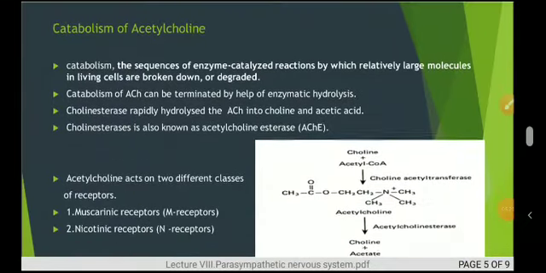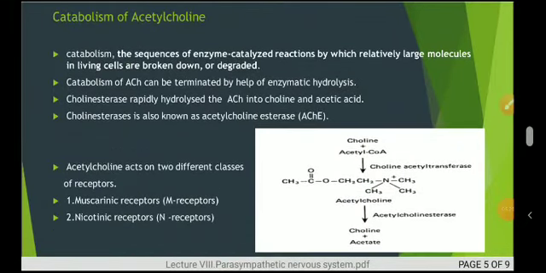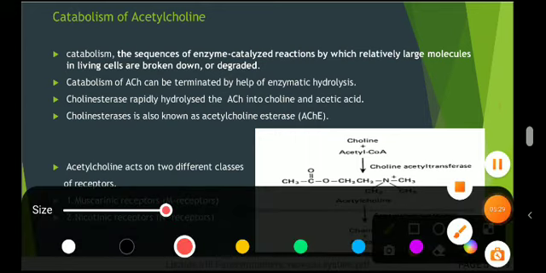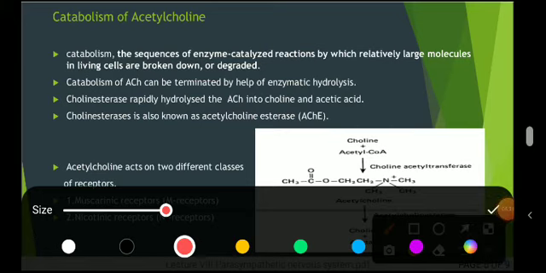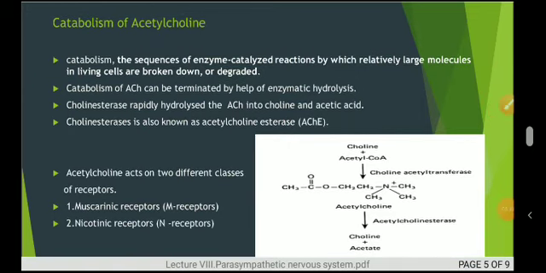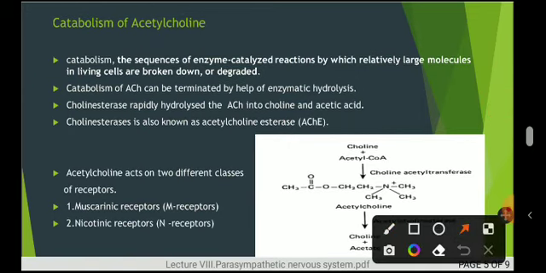Moving toward the catabolism of acetylcholine. First of all, we should know what is meant by catabolism. Catabolism is a sequence of enzyme catalyzed reactions, denoted by the breakdown of large molecules into smaller ones. The large molecules are degraded or broken down into smaller ones, and that is the catabolism process.